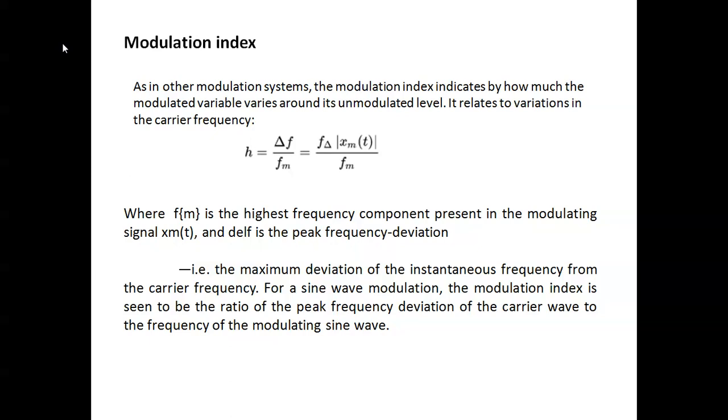In terms of the variation of carrier frequency, the modulation index equation is h equal to f delta times the maximum of m(t) divided by fm, where fm is the highest frequency component. That is the maximum deviation of the instantaneous frequency from the carrier frequency, f delta being the frequency deviation. We already saw this in narrowband FM.